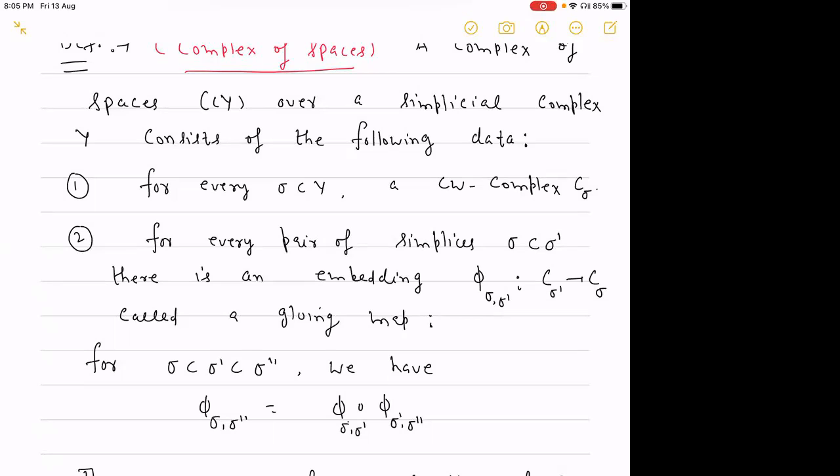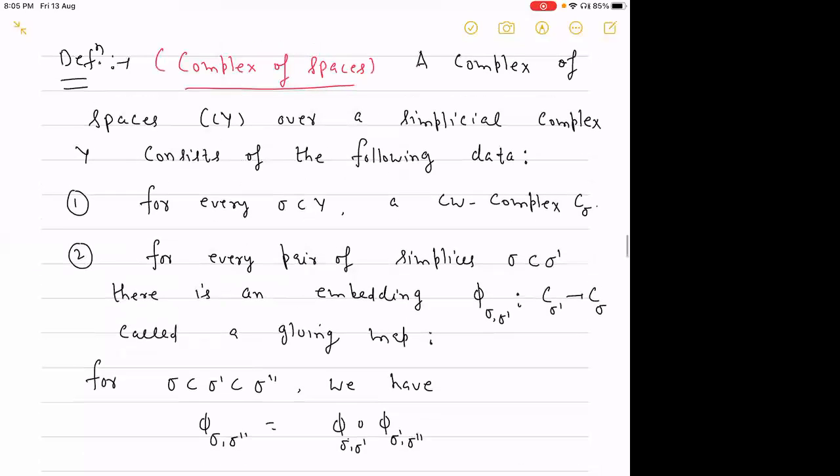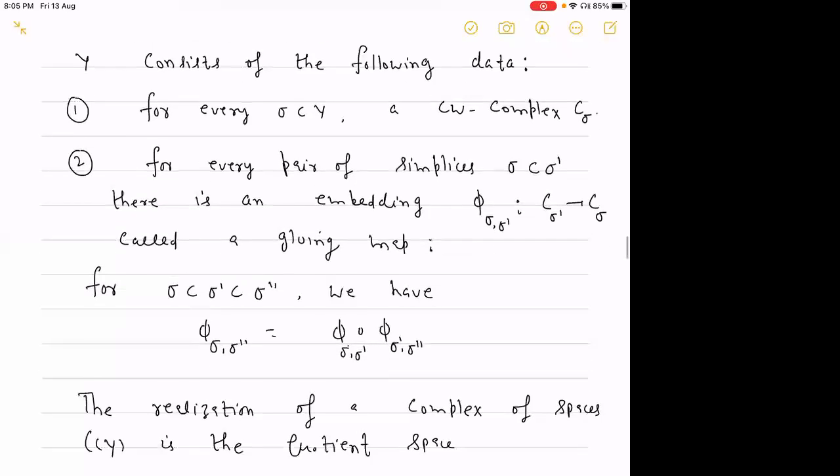It is called a gluing map. And we have a compatibility condition whenever we have three simplices, sigma contained in sigma prime, contained in sigma double prime. With such data over a simplicial complex, we say that it is a complex of spaces.